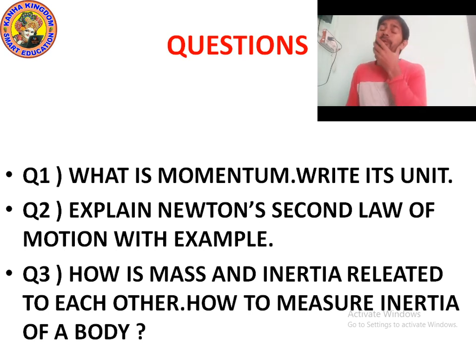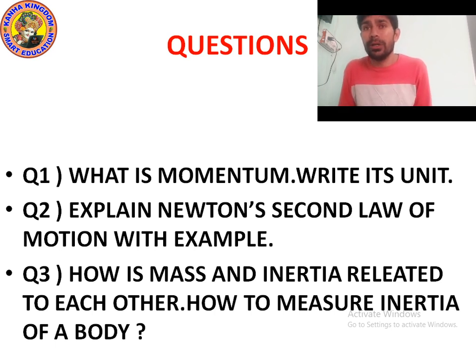The momentum of any body is the product of its mass and velocity. Suppose a body is moving whose velocity is v and mass is m, then the momentum will become p, meaning p is equal to m into v. Momentum is equal to mass multiplied by velocity, where p is momentum, m is mass, and v is velocity.